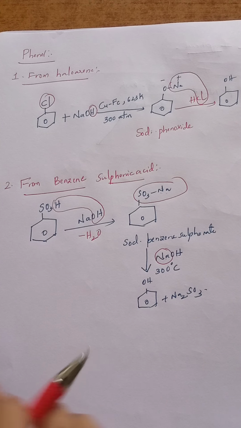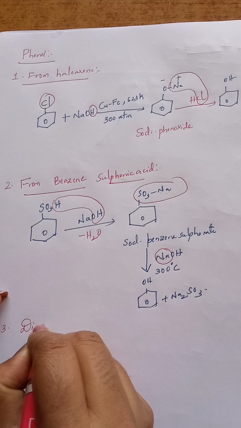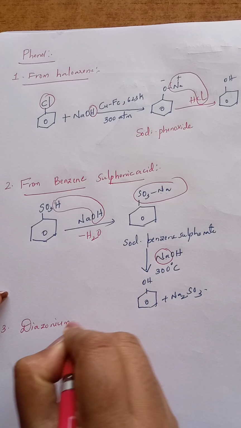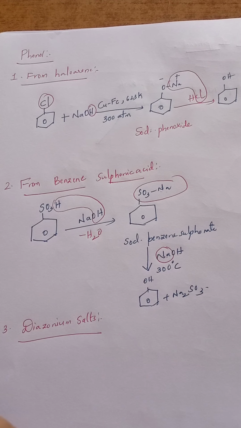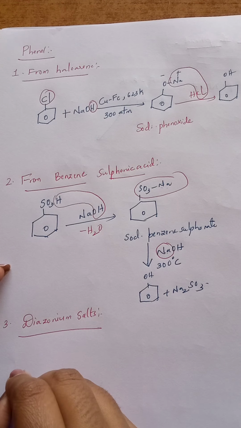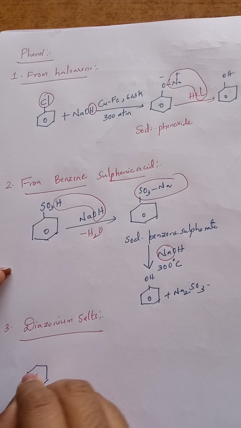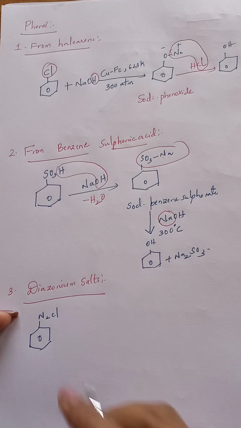Now third method. Third method is by using diazonium salts. When diazonium salts undergo hydrolysis on heating or when treated with steam, diazonium salt formula we know, that is N2Cl on the benzene ring, aromatic diazonium salt.